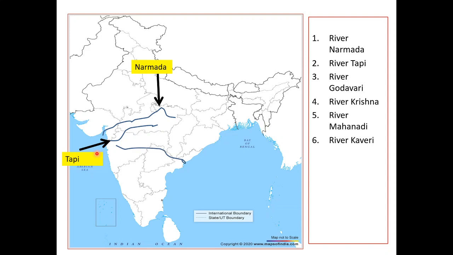Next, we see the longest river in the south. It is the Godavari river. Godavari in India is the second longest river. It originates from Trimbakeshwar, which is in Maharashtra, and it flows into the Bay of Bengal. The total length is 1465 km, covering the states of Maharashtra, Telangana, Andhra, Chhattisgarh, Odisha. These states are covered by the river Godavari.